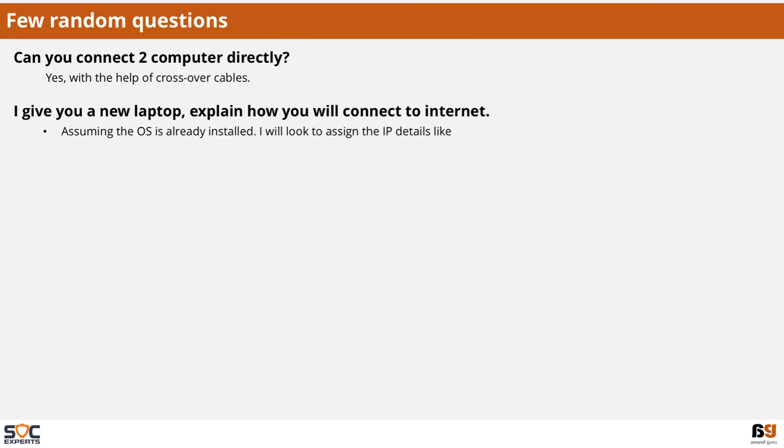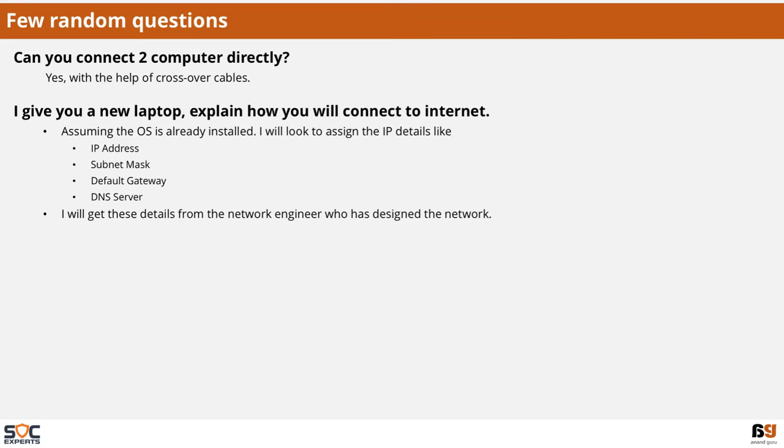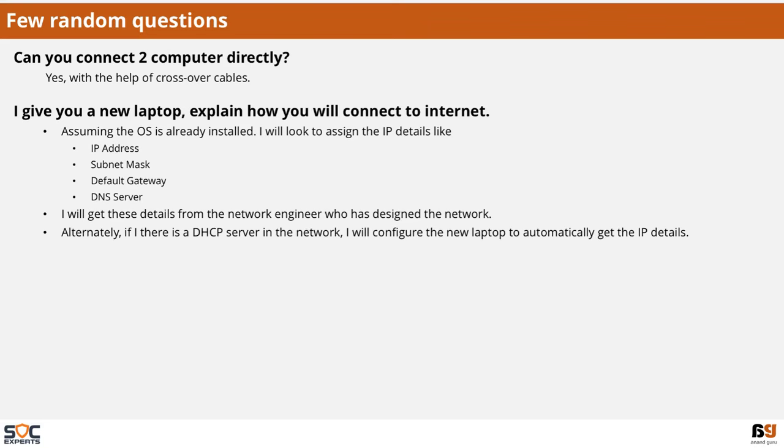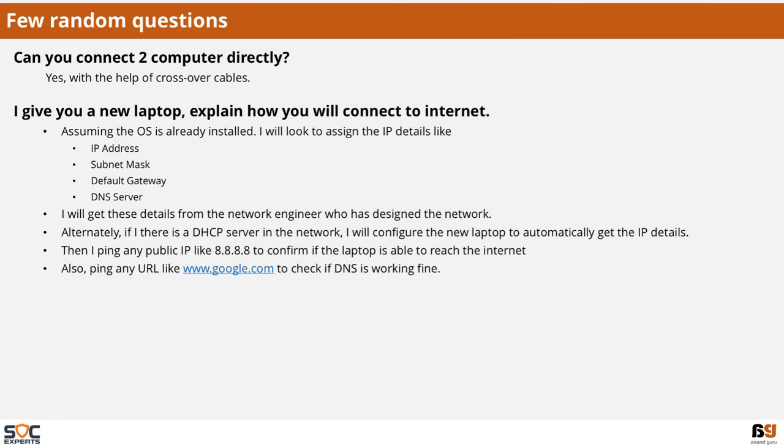Assuming the OS is already installed, I will look to assign the IP address details like IP address, subnet mask, default gateway, and DNS server. I will get these details from the network engineer who has designed the network. Alternately, if there is a DHCP server in the network, I'll configure the new laptop to automatically get the IP details. Then I ping any public IP address like 8.8.8.8 to confirm if the laptop is able to reach the internet. Also ping a URL like google.com to check if DNS is working fine.